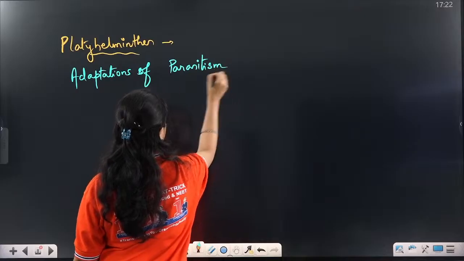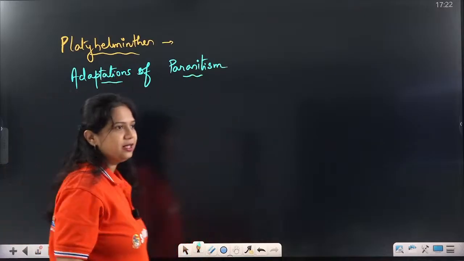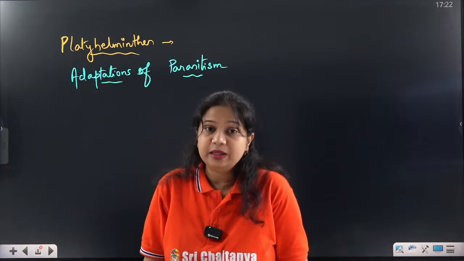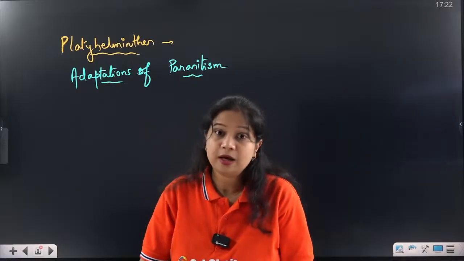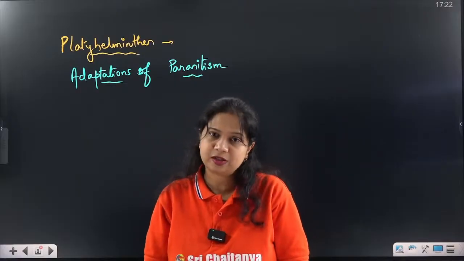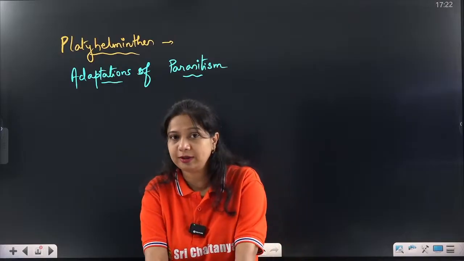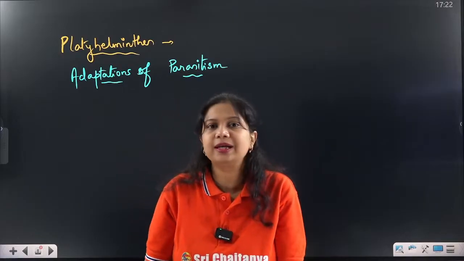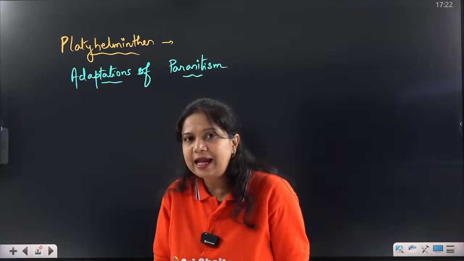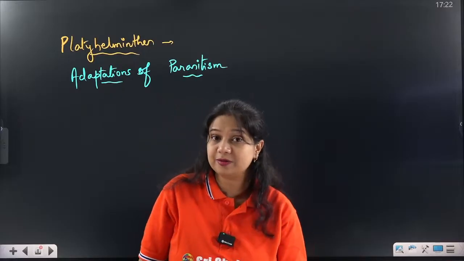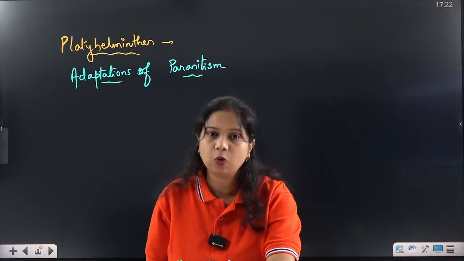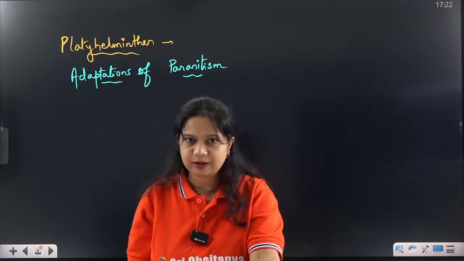parasitism. Okay, now we have seen these platyhelminthes or flatworms, most of them are endoparasites in different host bodies. Since they are mostly endoparasites, these organisms have to live inside the host body through various mechanisms.